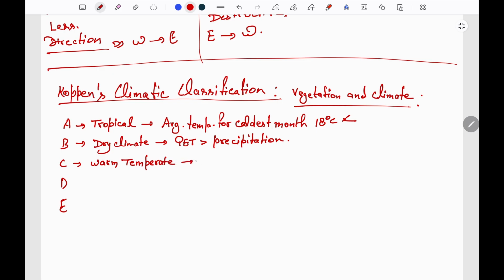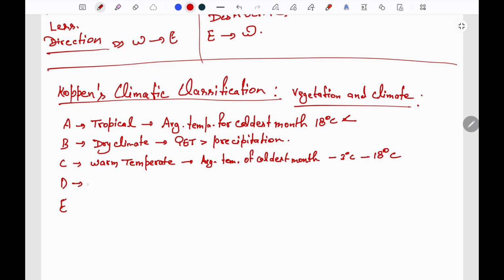Here the average temperature of coldest month lies between -3 degrees Celsius to 18 degrees Celsius.